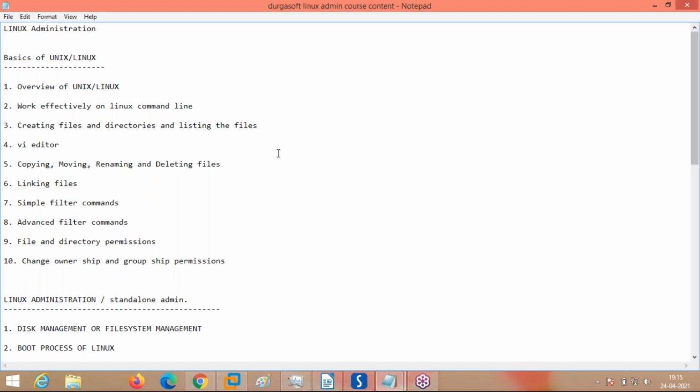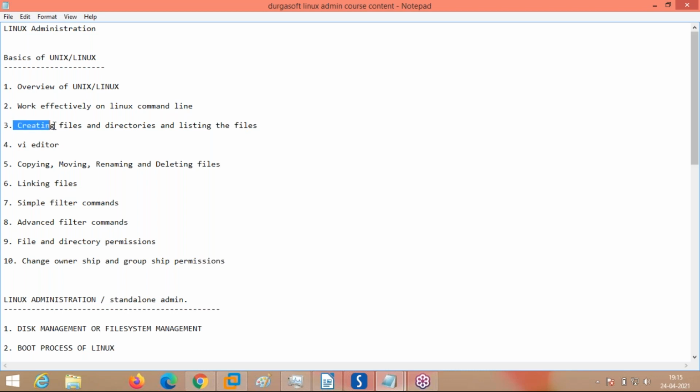Then we will go to the components of the Unix and Linux operating systems. How the Unix or Linux operating system internals are made up, how their components are made up, and what the task of each of these components is. Okay, these are the things we are going to see. By this, you get an idea of the different tasks, what is going on in the background, what exactly Linux is. You are just using Linux as a word, but what does Linux stand for totally, in the format of tasks, in the format of components? That we are going to know.